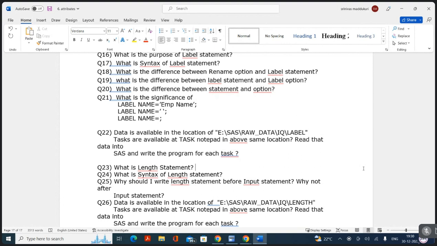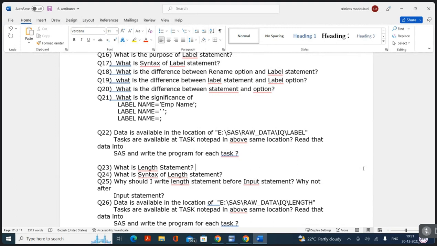Not variable order. If you write the input statement first, by default the input statement will assign the length 8 bytes. If you write a length after the input, it is going to become a waste. So whichever statement goes in the first position will decide the length. Always write the length before the input. If you are writing along with the set, you should always write it before the set.